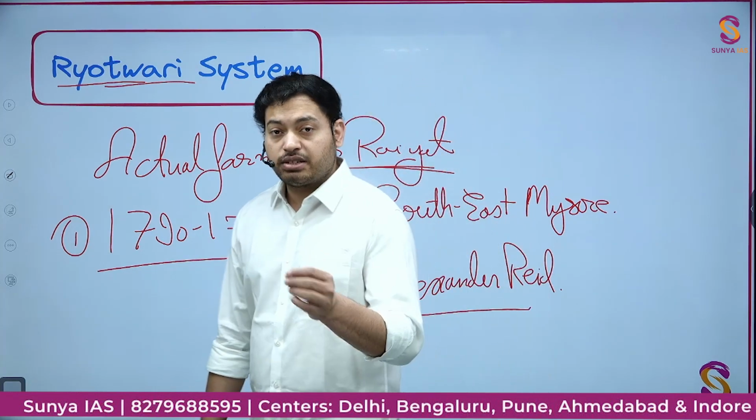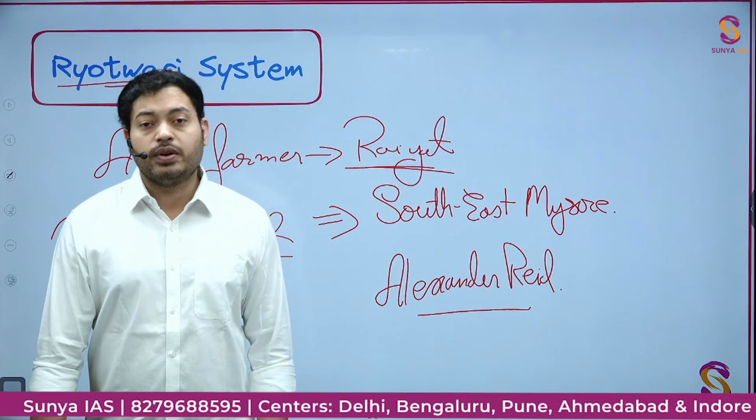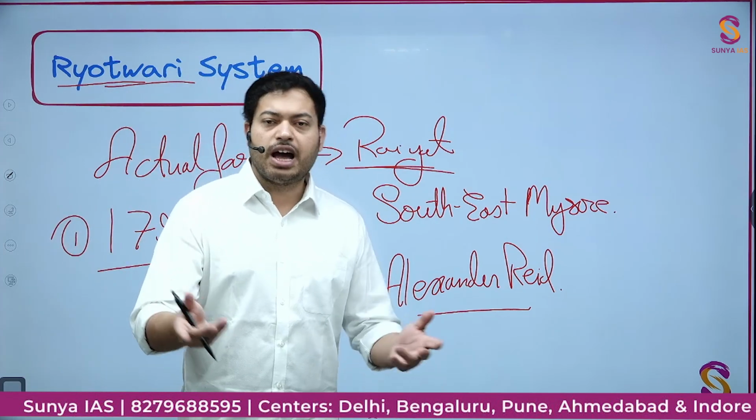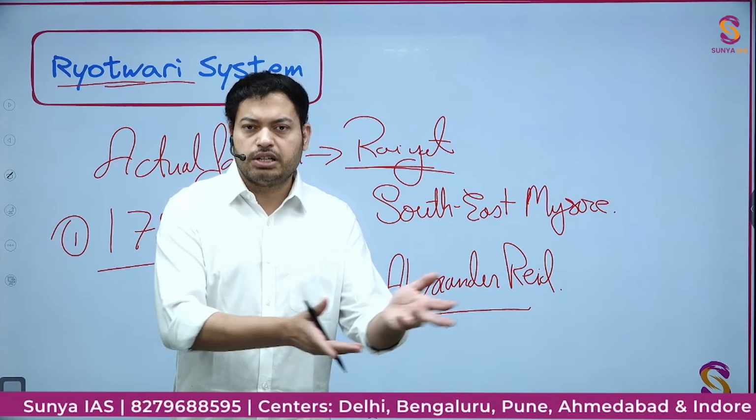And these salaried employees for revenue collection were the people who obviously would have all the records, all the details of the people, otherwise how would they work.